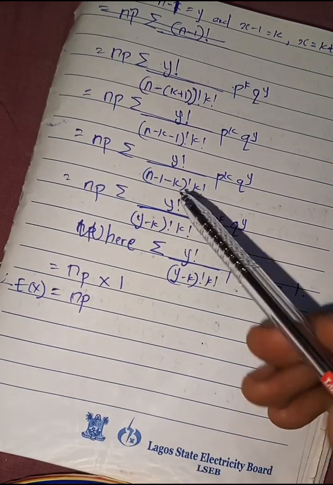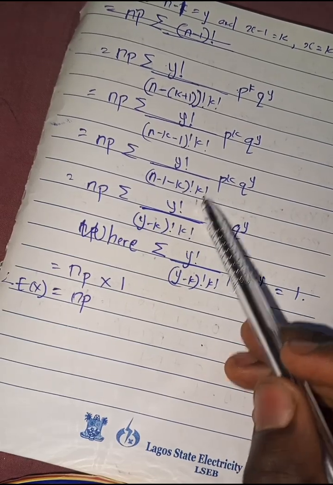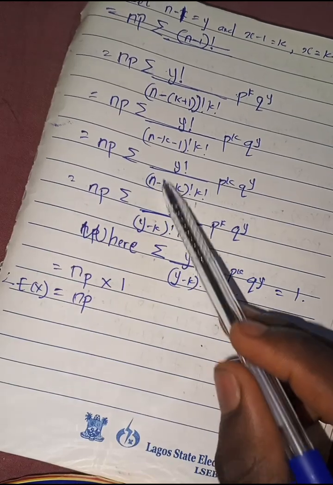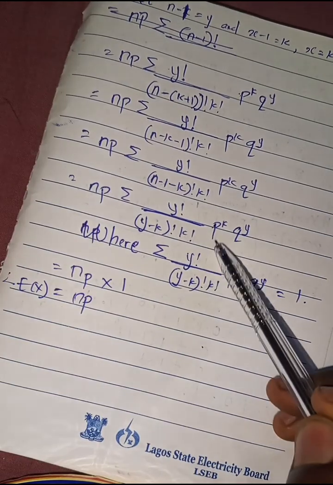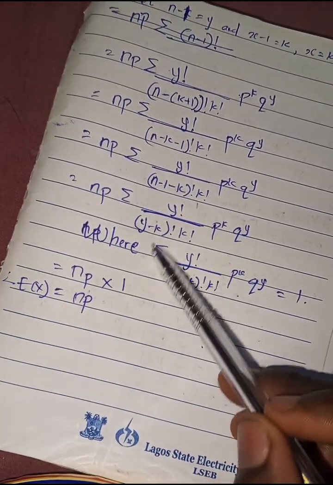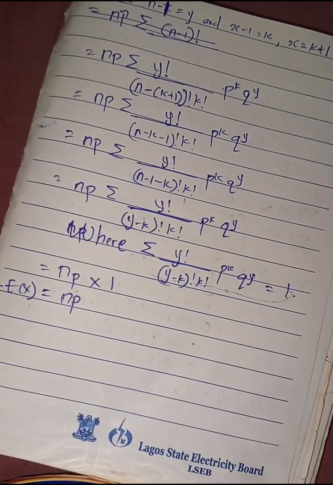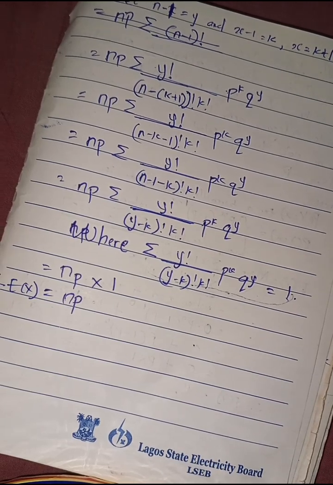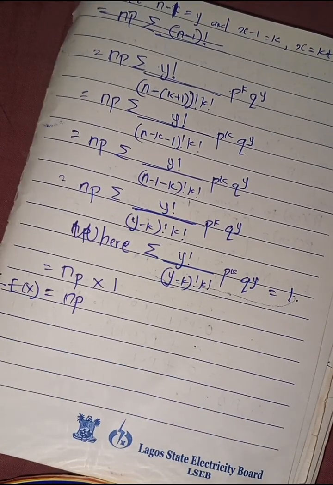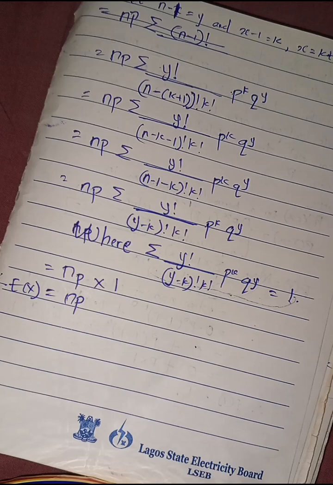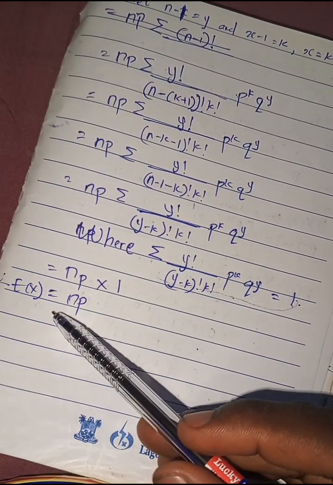So e go be y minus k factorial, k factorial, p raised power k, q raised power y. So summation of everything wey dey here na 1, as per proving of a proper probability distribution. If you sum all your probability over all your sample points in your sample space, you have 1. So we have np times 1, which is np.